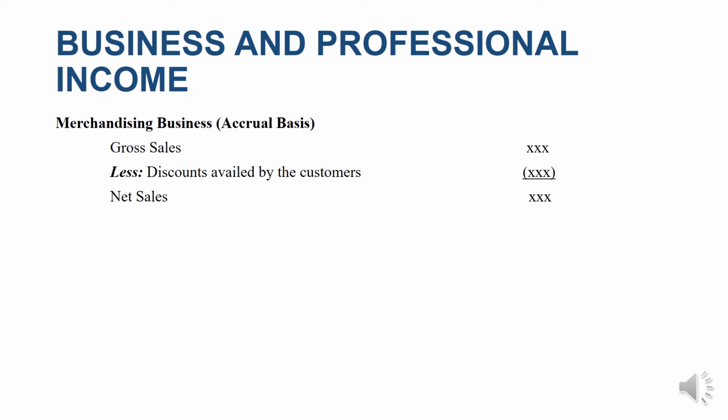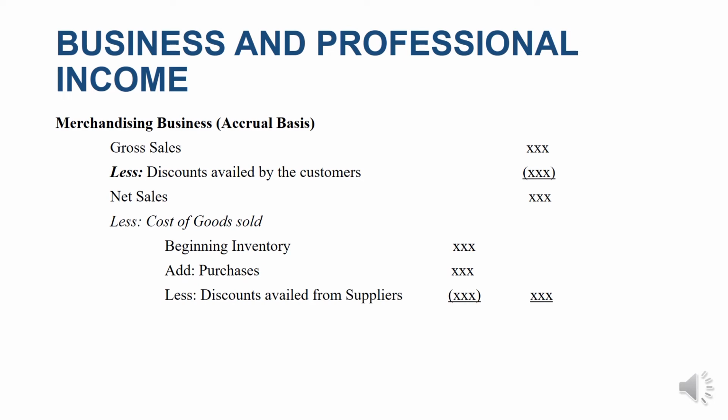From there, we will deduct the cost of goods sold, which is the beginning inventory plus the purchases less the discounts availed from suppliers. Like the discounts availed by the customers, these are the actual discounts that we have availed from our suppliers.